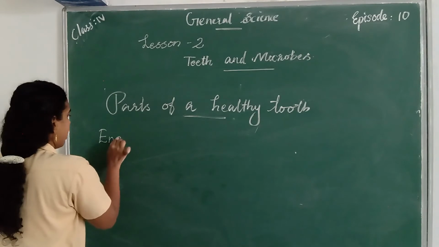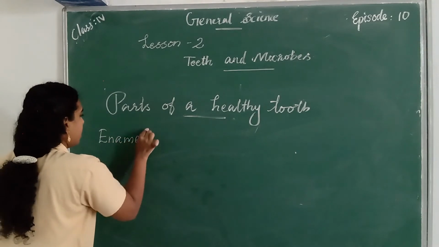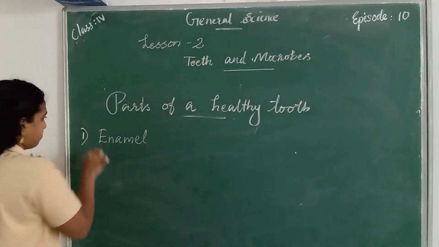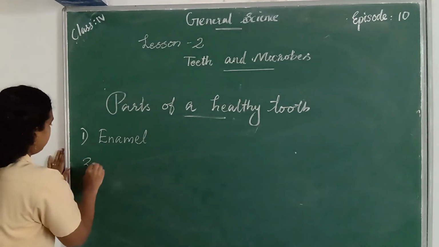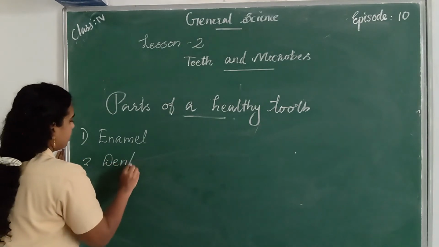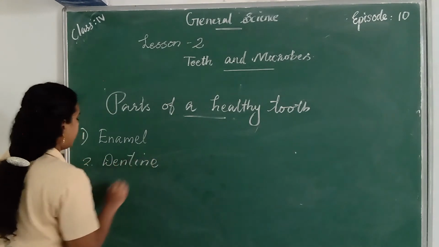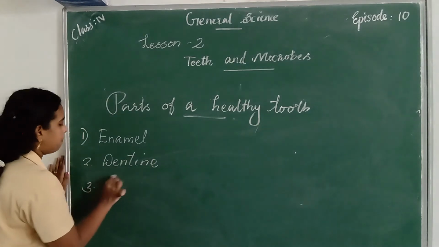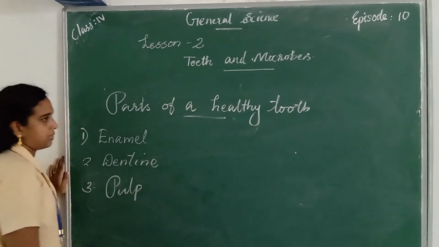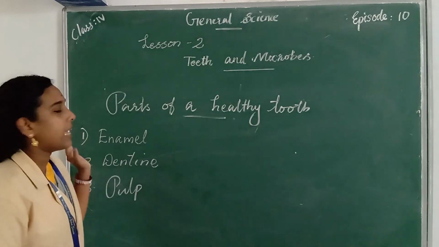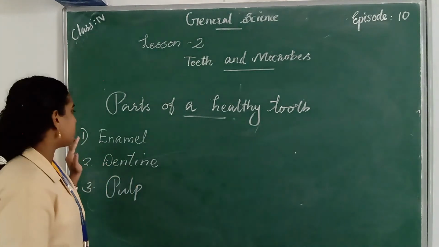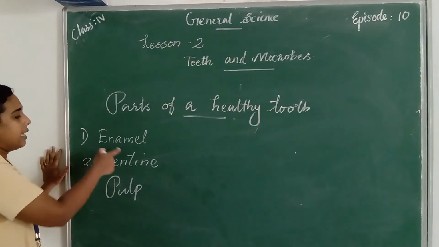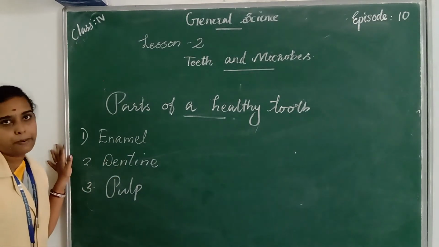Spelling: E-N-A-M-E-L, enamel. Second one is dentin, D-E-N-T-I-N-E, dentin. And the third part is pulp, P-U-L-P. So these are the parts of a healthy tooth. A healthy tooth has the following parts: enamel, dentin and pulp.